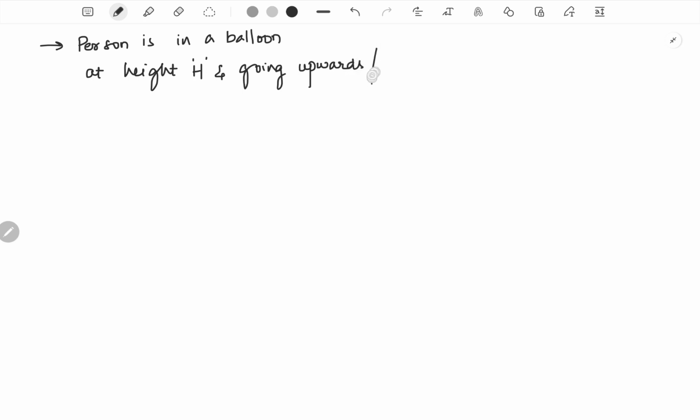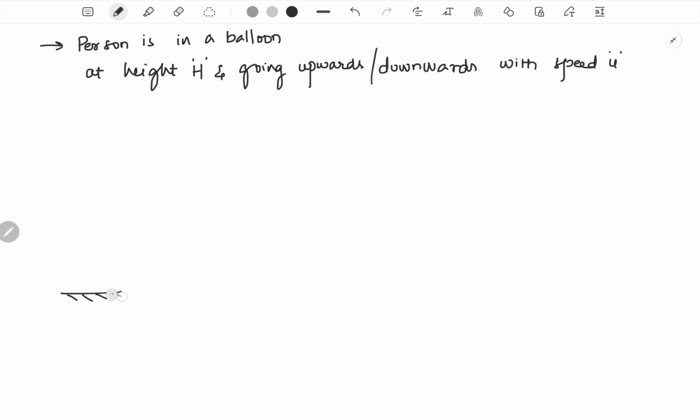Okay, the person is in a balloon at height h and going upwards or downwards with speed, let's say u. Okay, so now this is the situation that we have.